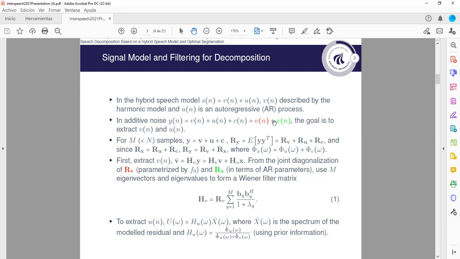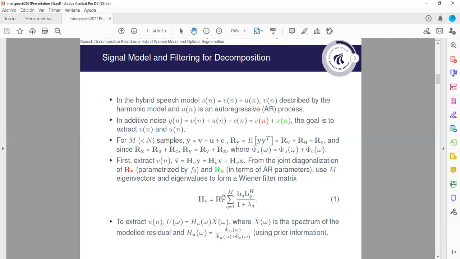The undesired component, of course, is X, the fully stochastic component of the noisy signal. This is done from a joint diagonalization of the covariance matrices, and we use M eigenvectors and eigenvalues to form a linear filtering matrix. After we have extracted the voice part, we have the model residual, but here it is in the frequency domain because we are taking prior information into account. So we apply a binary filter, which is HU, in the frequency domain, which uses prior information.